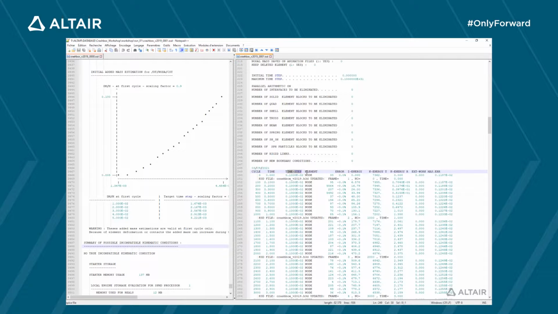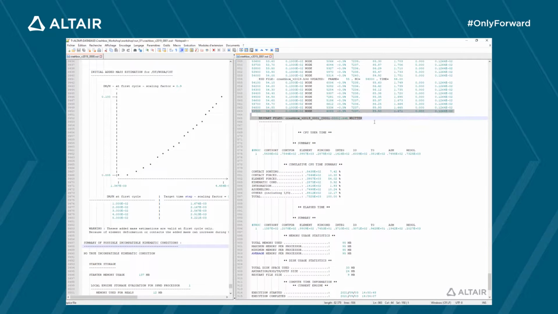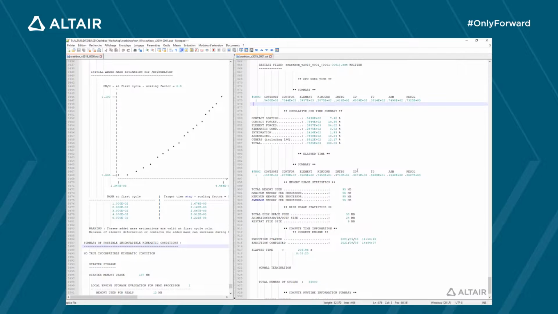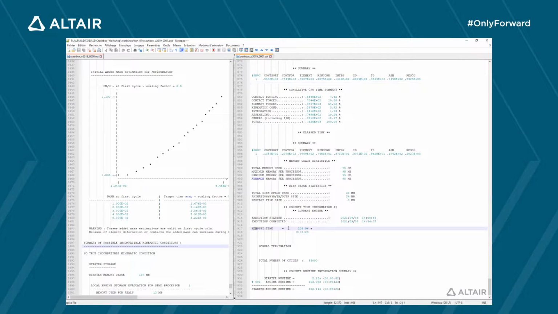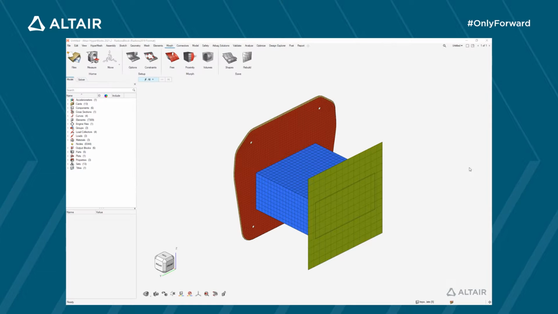First, cycle number, current time step, and current entity controlling the time step. Then the energy error, the internal energy, kinetic energy, and external work. And at the end, the mass error. Here, final energy error and mass error are really small, less than 1%. At the end of the engine.out file, CPU time information is given. Here we can see that the elapsed time for this simulation, the time seen by the user, is approximately 200 seconds or a little bit more than 3 minutes.